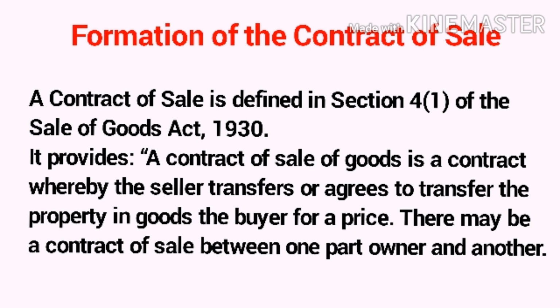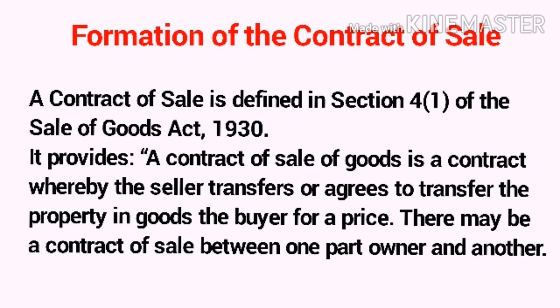Formation of the contract of sale. A contract of sale is defined in section 4(1) of the Sale of Goods Act 1930. It provides: a contract of sale of goods is a contract whereby the seller transfers or agrees to transfer the property in goods to the buyer for a price.